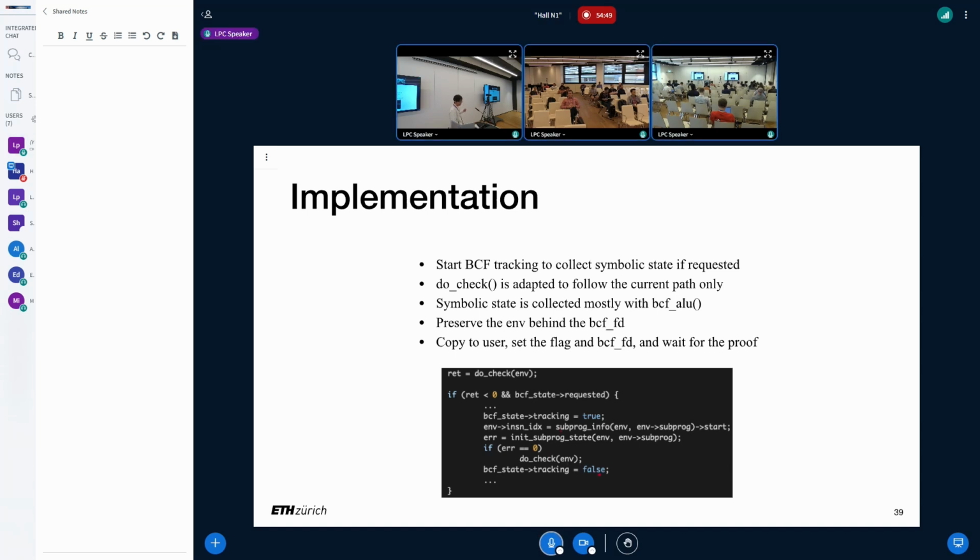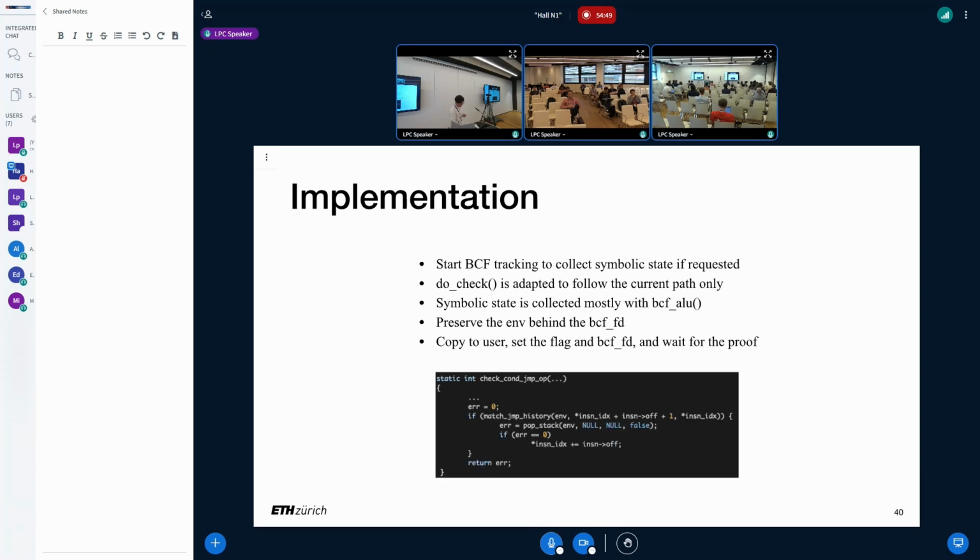So you can see here, if the program can be accepted directly by the verifier, this workflow will not be triggered, so it doesn't impact you if you can already be accepted. It's triggered only when you cannot continue, and this is requested. And as I mentioned, we need to follow the kernel path. We do this by matching the jump history.